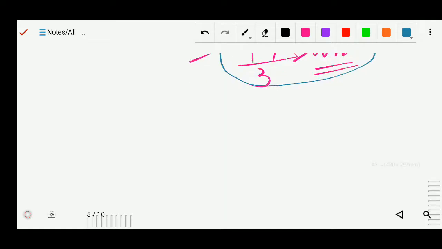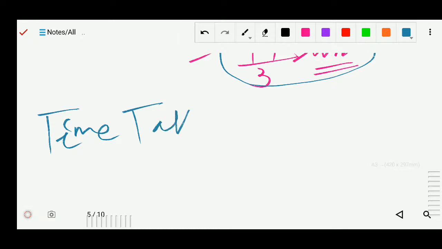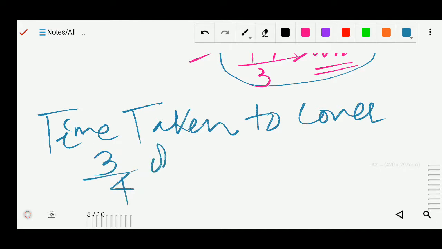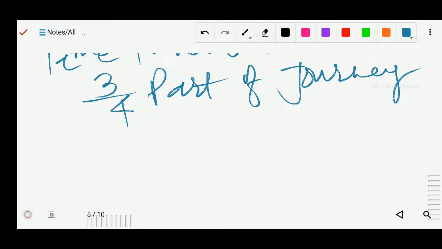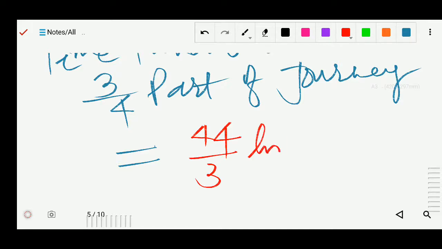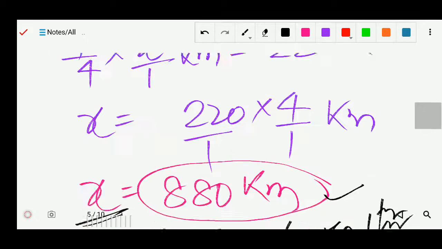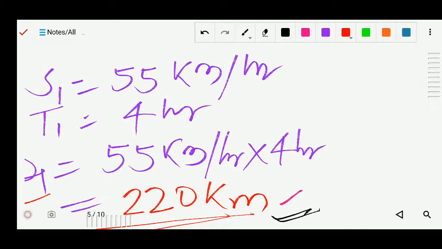Okay, now we have to find the time taken to cover the 3 by 4 part of journey. Total time just now we got 44 by 3 hours, and already you can see in the first part the time was 4 hours.